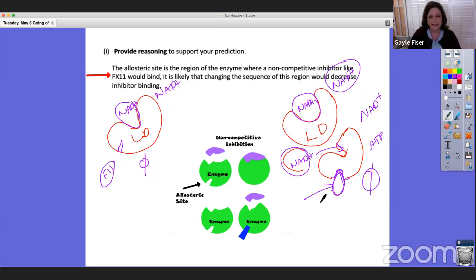And then everything I just said is to provide the reasoning why. So the allosteric site is the region of the enzyme where a non-competitive inhibitor like FX11 would bind. It is likely that changing that sequence would decrease inhibitor binding. So when you justify, if you just talk through what is happening and why it's happening, then you'll be sure to score that point.